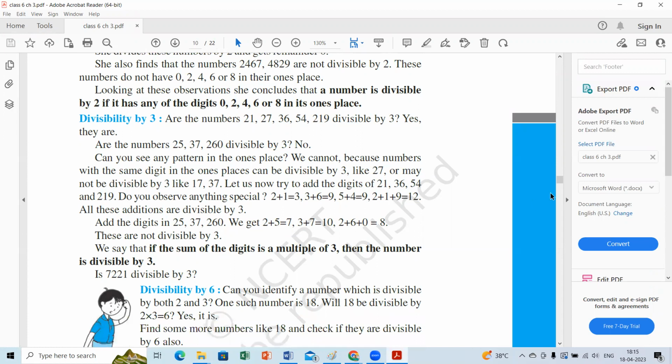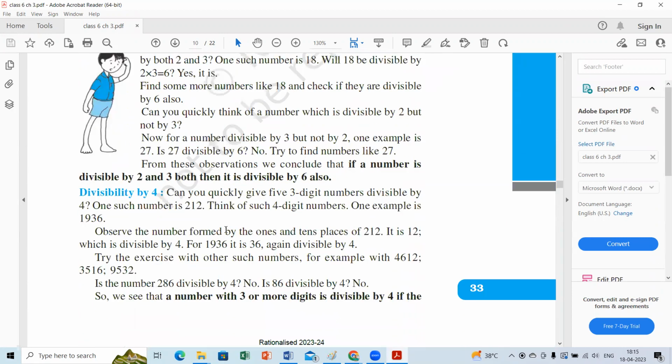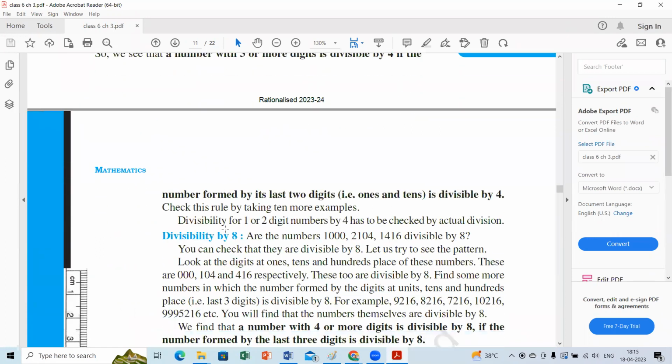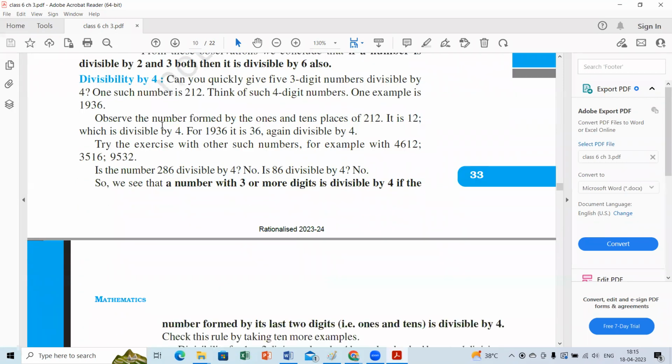The sum of the digits in the given number should be exactly divisible by 3, which means it is divisible. And divisibility by 6 means both the 2 rule and the 3 rule should be true. Then 4 and 8 are very similar. Divisibility by 4: you should check the last 2 digits. It should be either 0, 0 or it should be divisible by 4. That's the divisibility rule of 4.